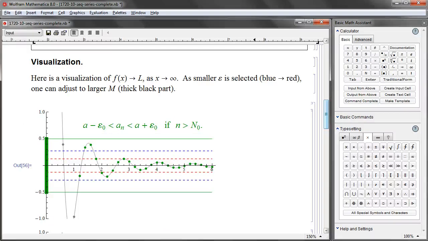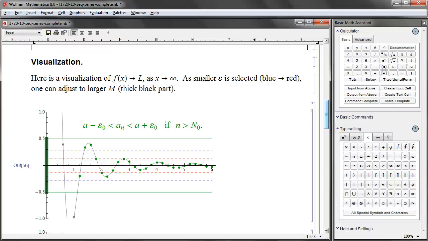The first color coding, the green one, is associated to relatively large epsilon value. When epsilon value is relatively large, consequently, if it is okay to have dots within these two green horizontal lines, in that case, we don't really need really large capital N value.